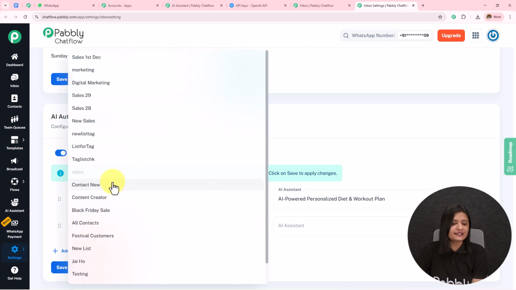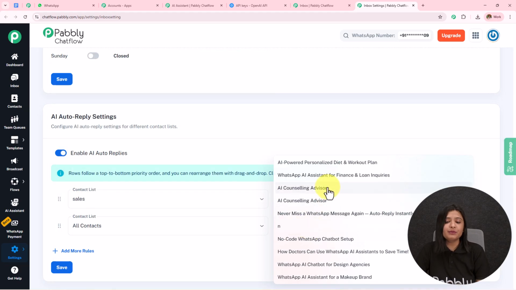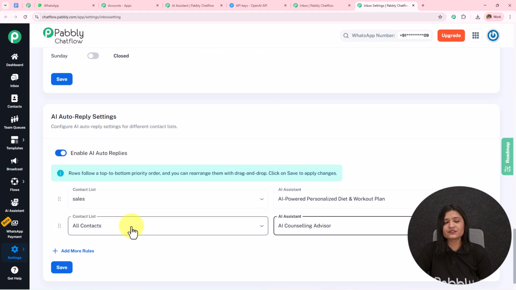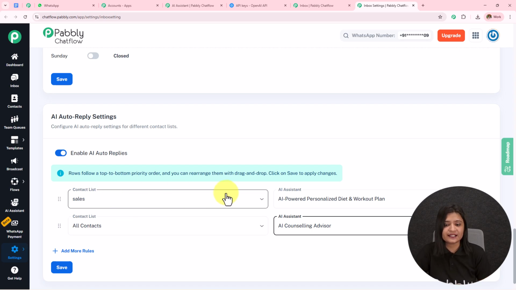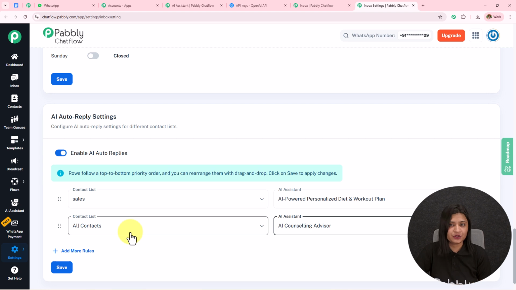Select all the contacts. Let's suppose I am going to select all the contacts, and then I can assign a particular AI assistant to all the contacts. So in this manner, whatever list you are selecting and the AI assistant you are selecting, that will be assigned to that list. Or if you want to assign a particular AI assistant to all the contacts, you can do that and then simply save this. Now here we are done with this.